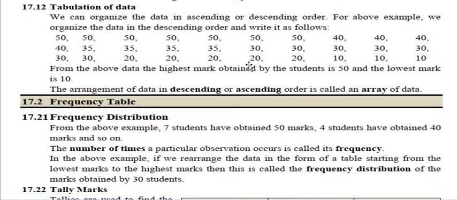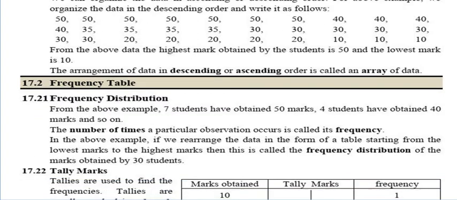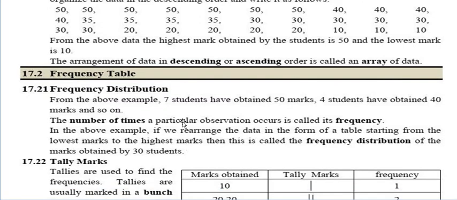So like that we have to know how many times a number is repeated. The number of times a particular observation occurs is called its frequency. How many times the number is repeated is known as the frequency. So the frequency of 50 is 7 times.